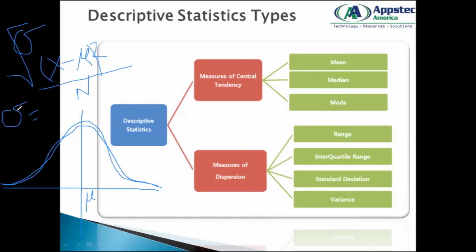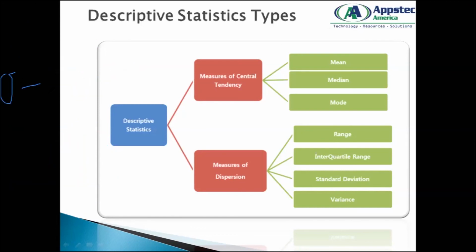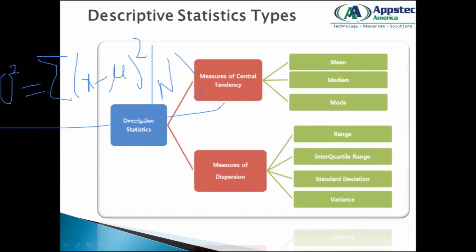So variance is nothing but when you deduct the mean from each data point in the set, square them off, and add each square. Okay, now I remember the formula. So sigma squared, the variance, is equal to the summation of x minus mu whole square divided by n. So that's your variance value. And when you take the square root of it, this is your standard deviation.